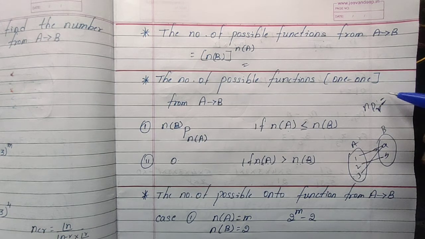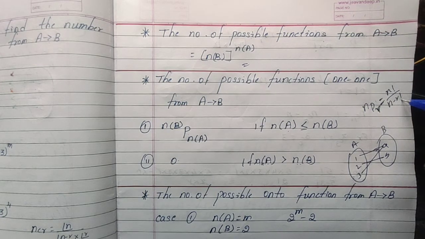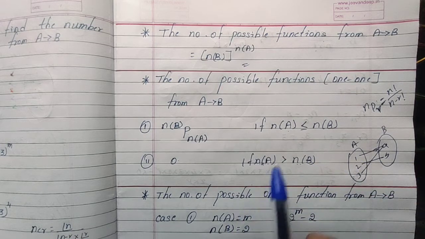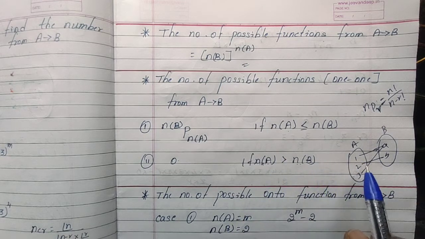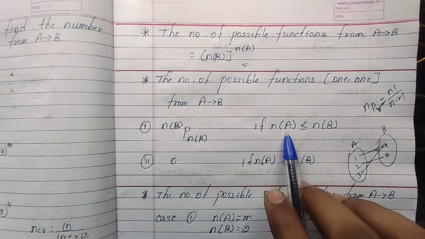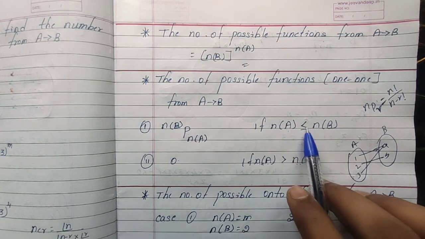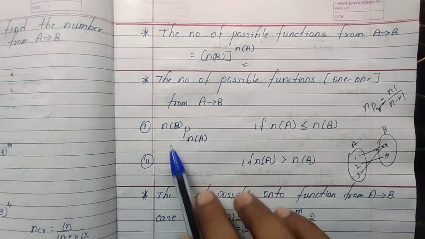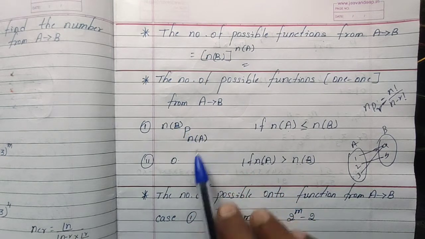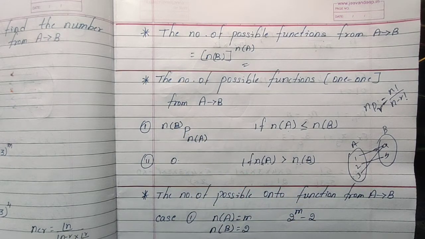The permutation formula is factorial n by (n minus r) factorial. What does it mean? I will explain. So remember, the number of 1 to 1 functions from A to B when the number of elements of A is smaller than the number of elements of B is n(B) P n(A). That means you should do permutation.